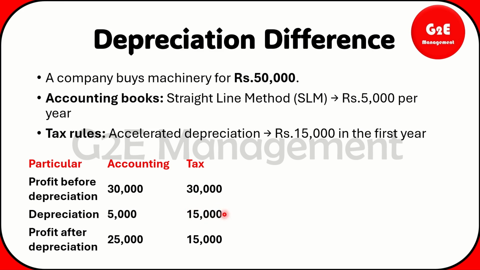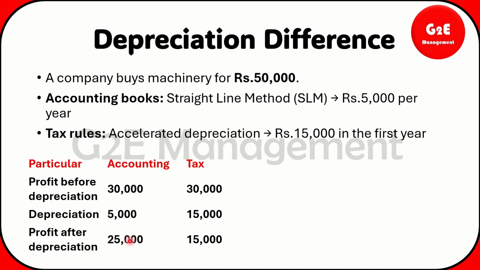That is what we have taken as per the tax rule. So you can look over here, profit after depreciation. Once you're deducting 30,000 minus 5,000, you will get it for 25,000, and from here as 15,000 you will get it. While you're comparing this one, the tax amount will be lower, as well as profit after depreciation, that is accounting book, will be higher.